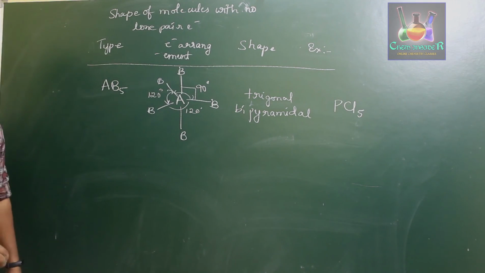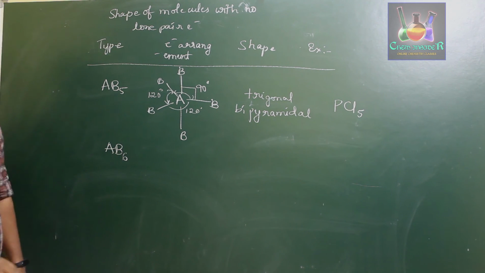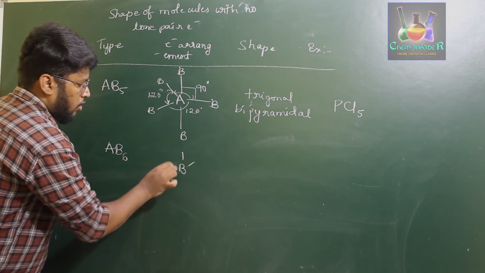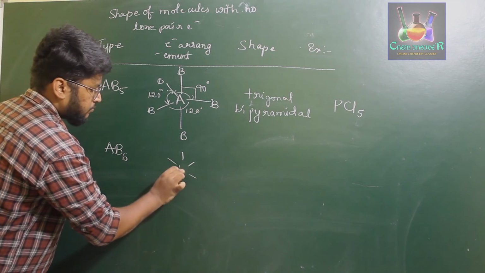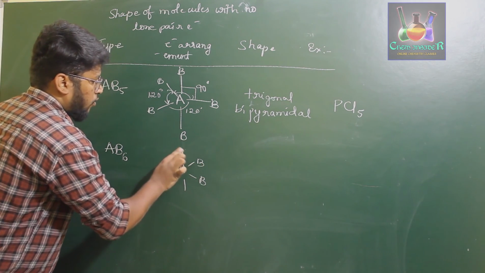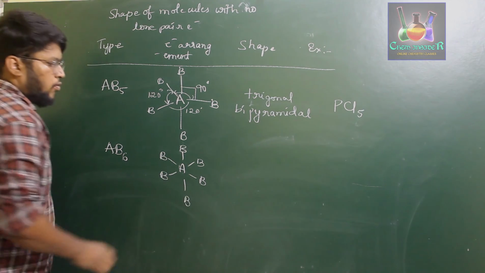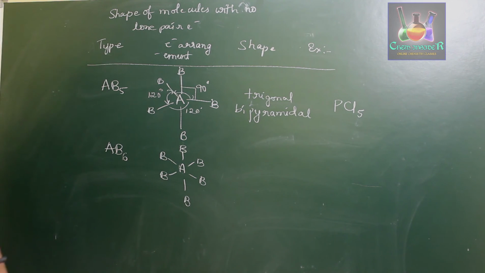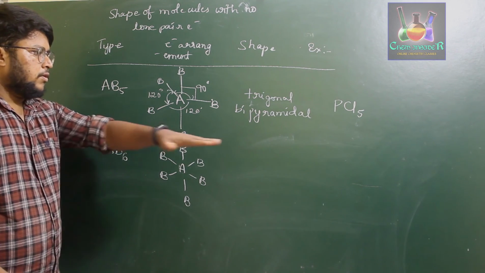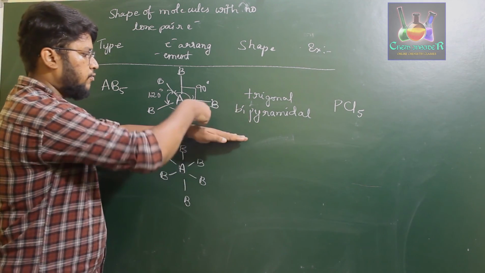Okay, PCl5 molecule. Next, for compounds of the form AB6, the AB6 type of molecule will be in octahedral geometry, where four of the six B's will be lying in a plane. So if you consider this as the plane of the molecule, four atoms of B will be 1, 2, 3 and 4.